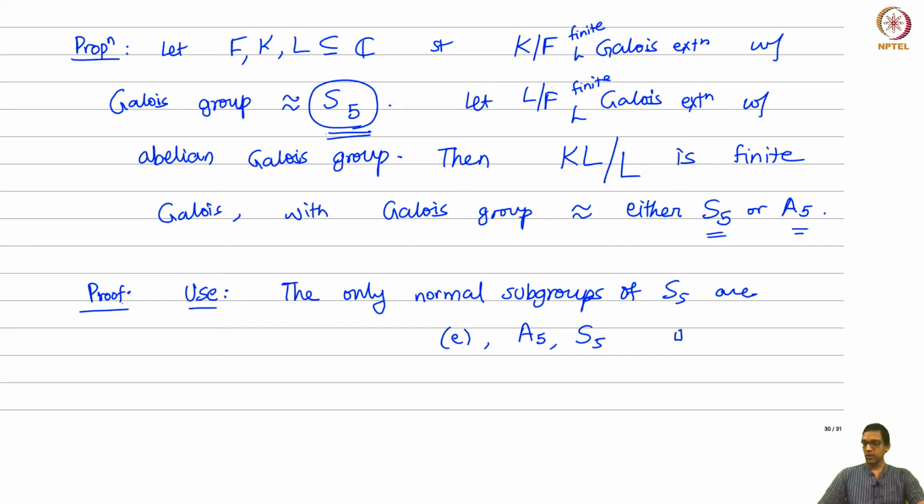That's all you need to use. So I'm just going to leave this proof as an exercise. Just redo all the very same steps and it still works for a group like S5, which is almost simple. Okay, good. And this is going to be relevant to the insolvability of the quintic.